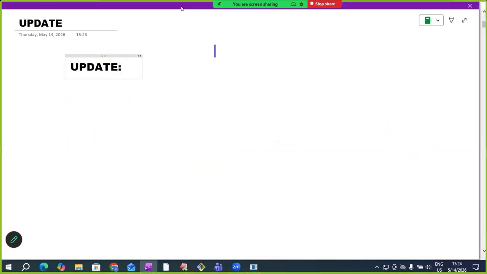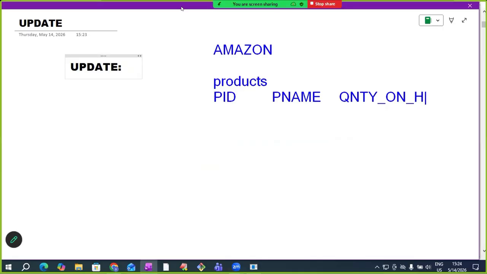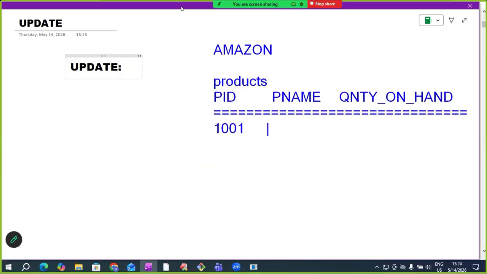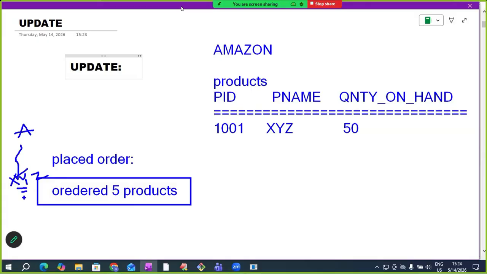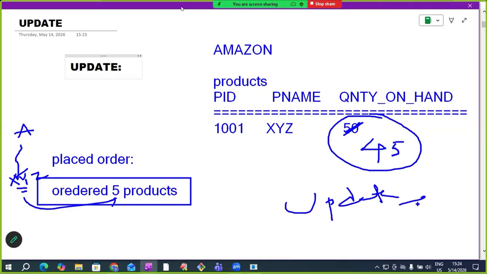Suppose one more example. The Amazon online shopping website maintains product details: product ID, product name, and the product quantity on hand. Assume they have 50 products. Just now a customer placed an order for 5 XYZ products, and those 5 products have to be delivered to the customer. So now the quantity on hand value is 45. To modify table data like this, which command do we need to use? Update. In such situations, update is useful.